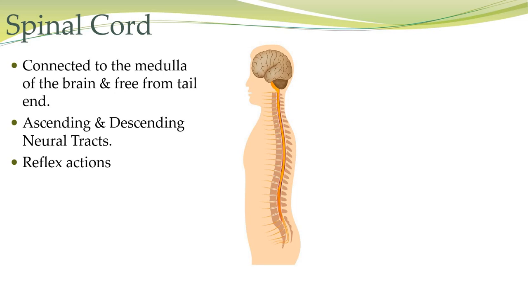Reflex actions are inherited in our nervous system through the evolutionary process. For example, the eye blinking reflex. Whenever an object suddenly comes near our eyes, our eyelid blinks. Reflexes serve to protect the organism from potential threats and preserve life. Though several reflex actions are performed by our nervous system, the familiar reflexes are the knee jerk, pupil constriction, pulling away from very hot and cold objects, breathing, and stretching. Most reflex actions are carried out by the spinal cord and do not involve the brain.